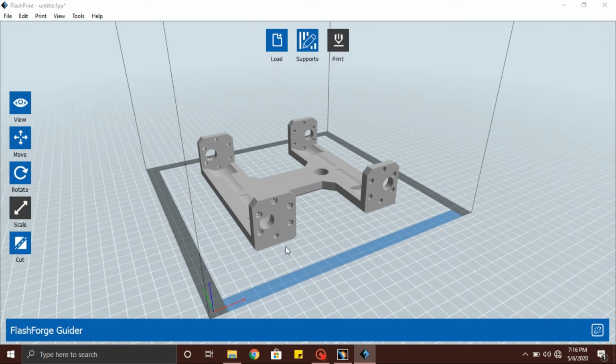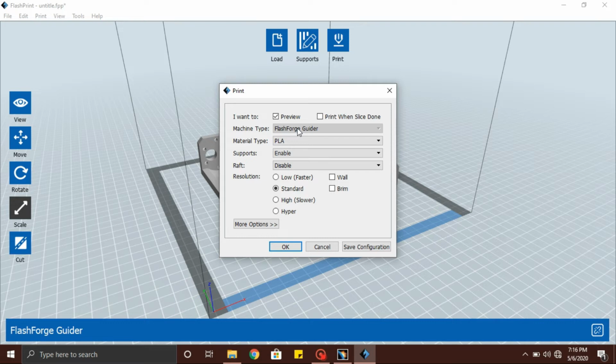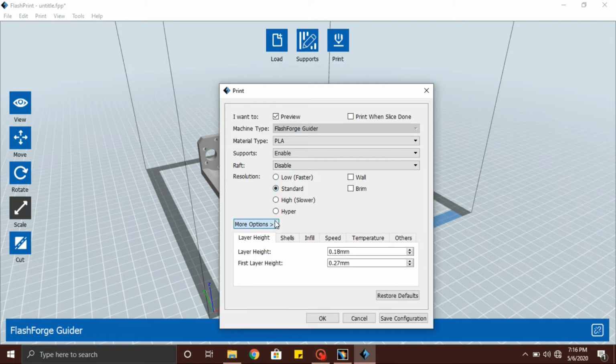Now select print. And these are the settings of the 3D printer, the machine type, the material type. Now the PLA and the ABS are the filament materials. Each has its own features. I'm using PLA because that is cheaper. And these are the advanced settings of the 3D printer.